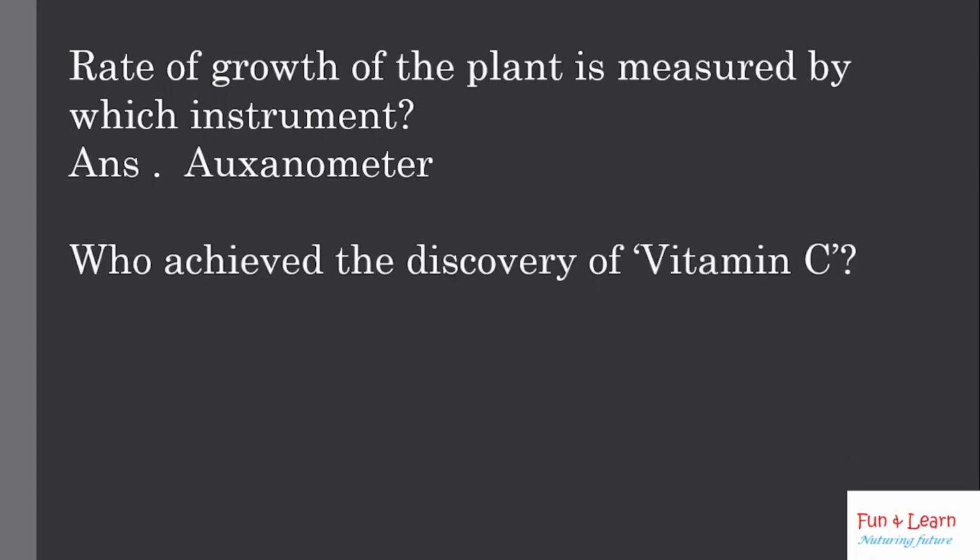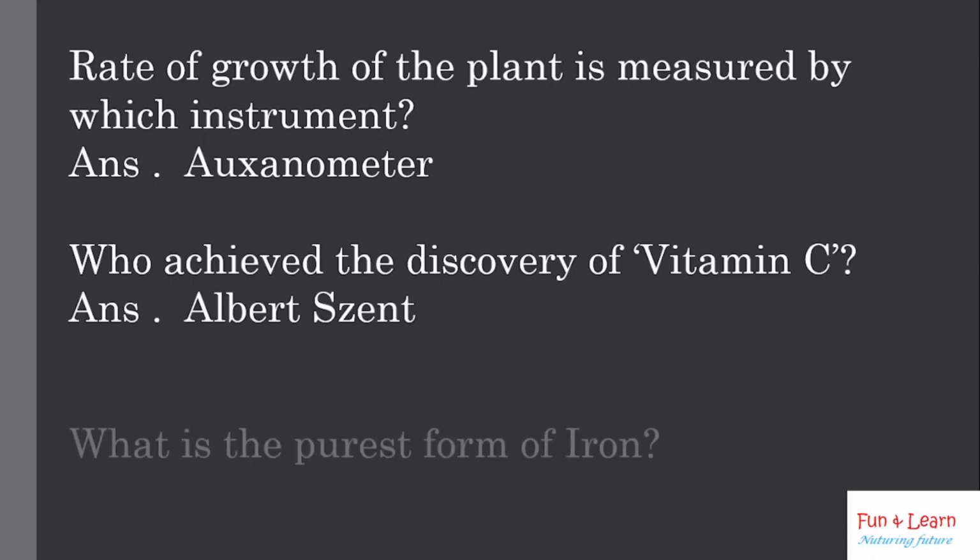Who achieved the discovery of vitamin C? Albert Szent-Györgyi. It wasn't until the 1930s that Albert Szent-Györgyi discovered the chemical ascorbic acid. It is also known as vitamin C, means vitamin C also known as ascorbic acid, that enables the body to efficiently use carbohydrates, fats, and proteins. His discovery was among the foundations of modern nutrition, so it was very important.